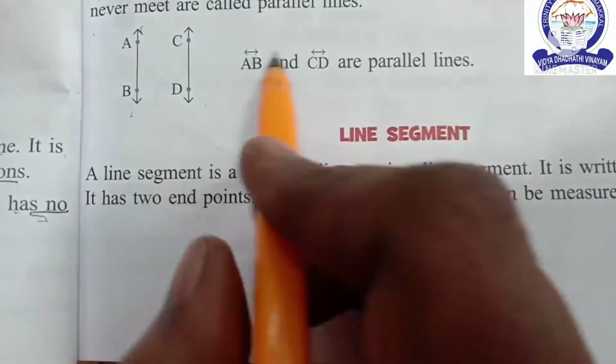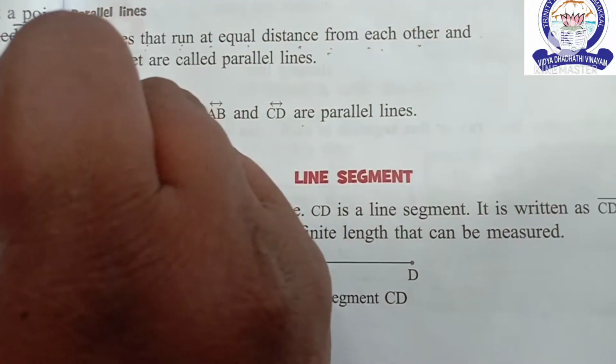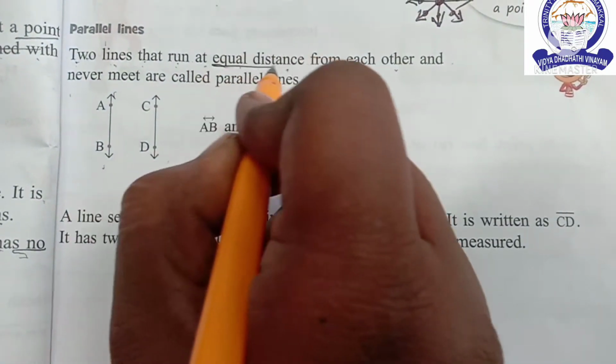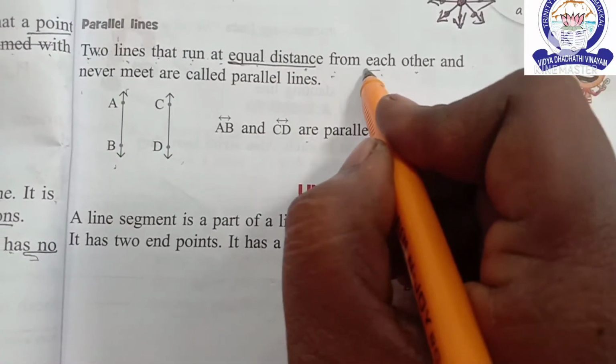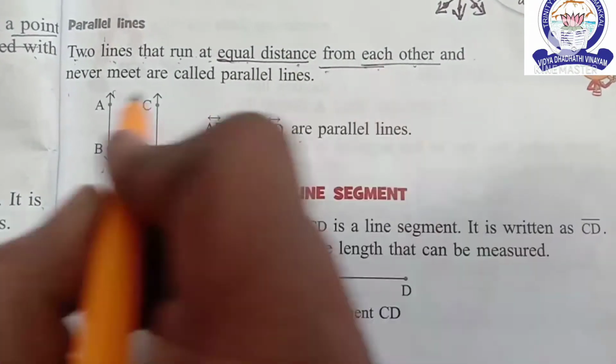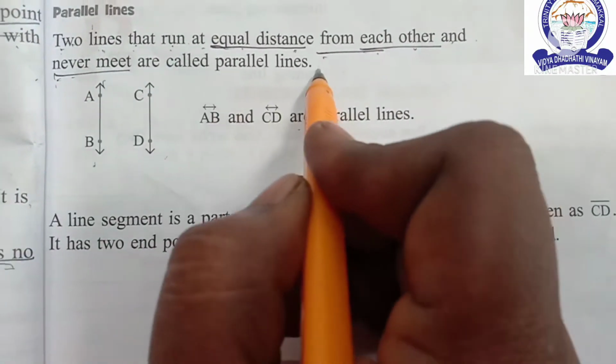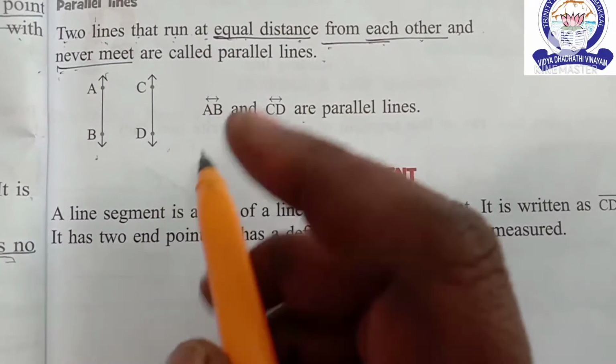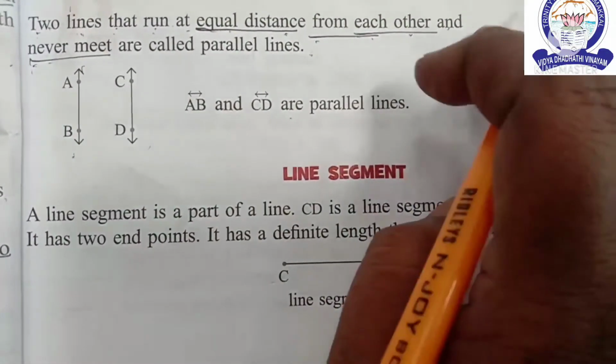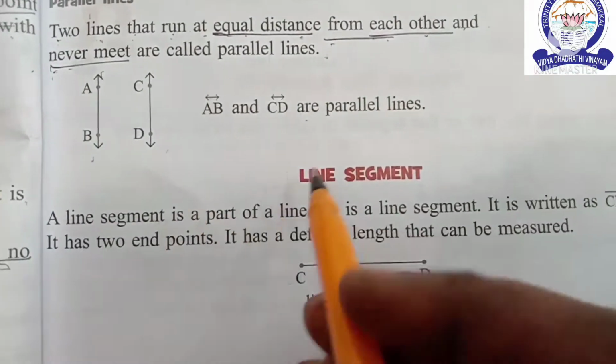A, B, C, D are parallel lines. Is it clear children? For example, a railway track. Okay children.